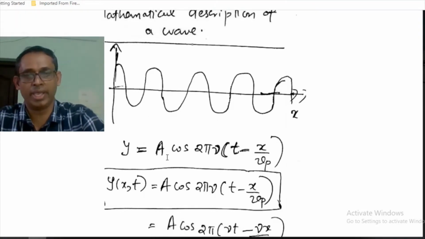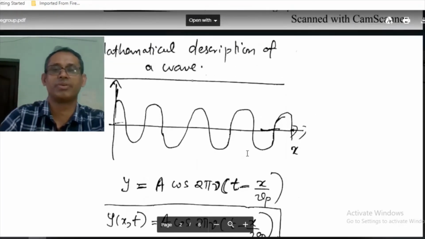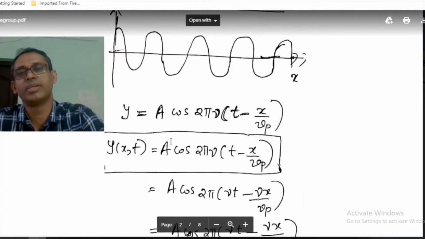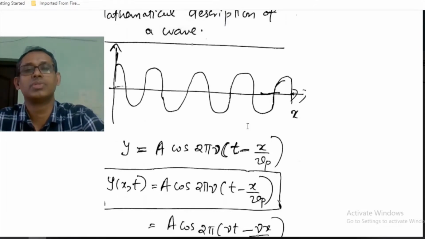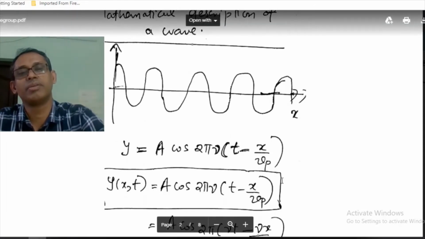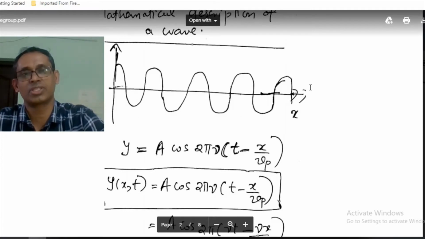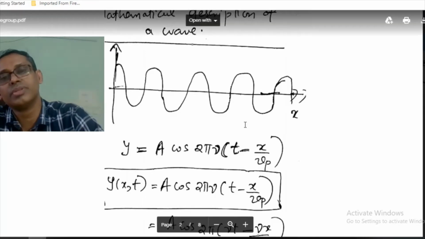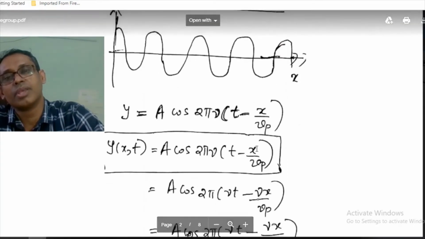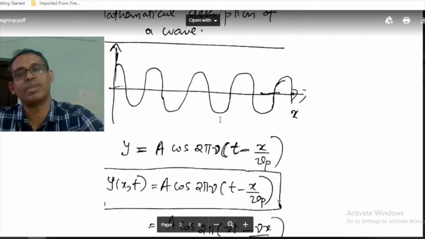So y is equal to a, where a is the amplitude. This is a wave of constant amplitude, the amplitude a. This is like a cosine function, so cos 2 pi nu (t minus x by Vp). Nu is the frequency, Vp is the phase velocity, the velocity with which the wave is traveling. So this is the equation for the wave, and this is actually an indefinite wave. So this is traveling continuously.